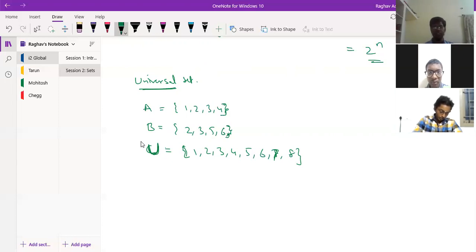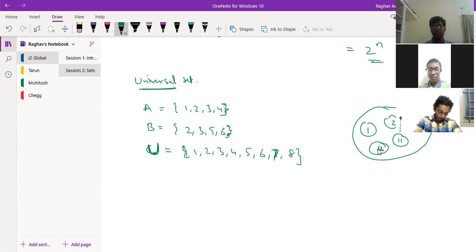Basically it means the frame or the whole set with which we are dealing. Coming back to the example of your school, the students who are in your school form a set. They have an identity that they belong to your particular school. Now in that there is class 1, class 2, likewise class 11, class 12.